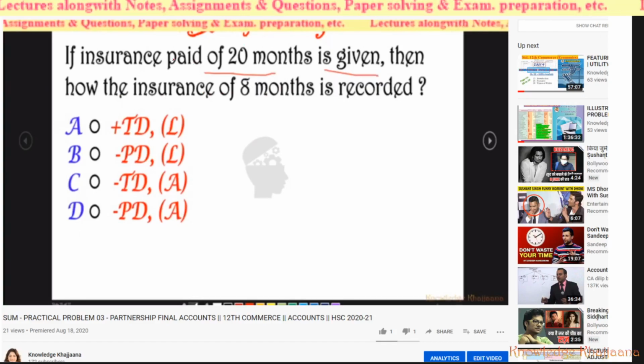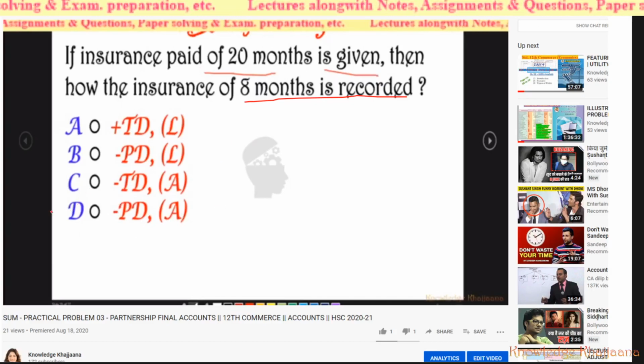In my last lecture, I had asked the quiz that if insurance paid for 20 months is given in the trial balance, then how or where is the insurance of 8 months recorded? And the four options were given like this. Is it recorded to the trading account debit side and to the liability? Or is it deducted from the profit and loss account debit side and recorded to the liability? Or is it deducted from the trading account debit side and recorded to the asset side? Or is it deducted from the profit and loss account debit side and recorded to the asset side?